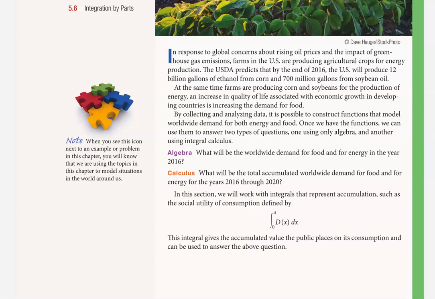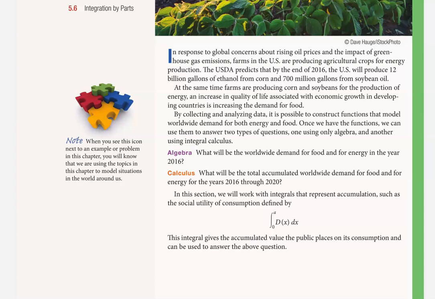Let's just read this. In response to global concerns about rising oil prices and the impact of green production, the USDA predicts farms in the US are producing agricultural crops for energy production. The USDA predicts that by the end of 2016, the US will produce 12 billion gallons of ethanol from corn and 700 million gallons from soybean oil. So this book is a couple of years old. At the same time, farms are producing corn and soybeans for the production of energy. An increase in quality of life associated with economic growth in developing countries is increasing the demand for food. So we need energy and we need food.